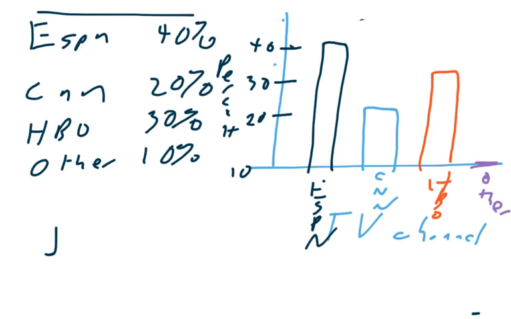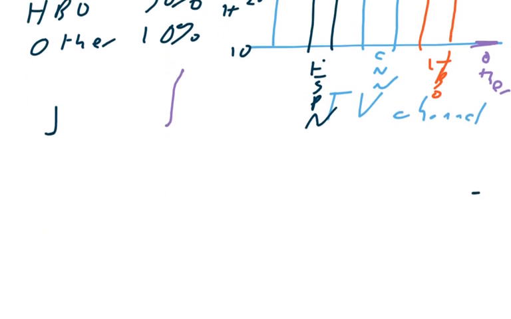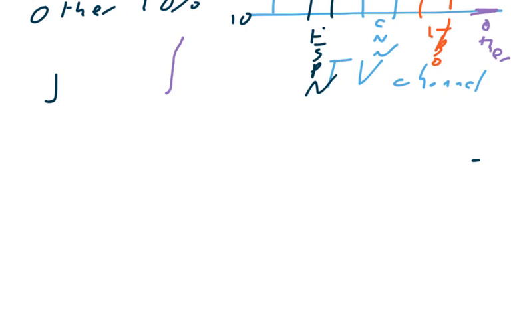Now, based on this picture, this isn't a very good graph because it makes it look like nobody watches anything except for ESPN, CNN, and HBO, because the other one is right on the x-axis. So this is what we call an unfair representation, because it's not necessarily fair to the ones that are not the highest.